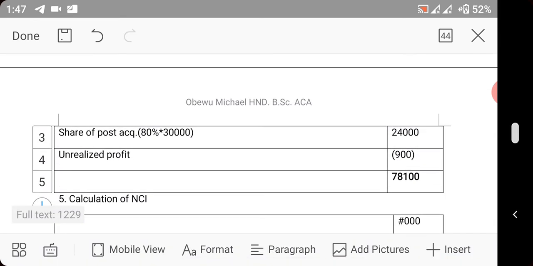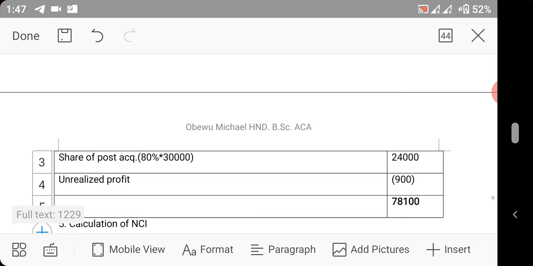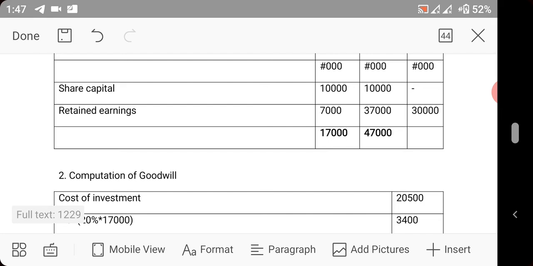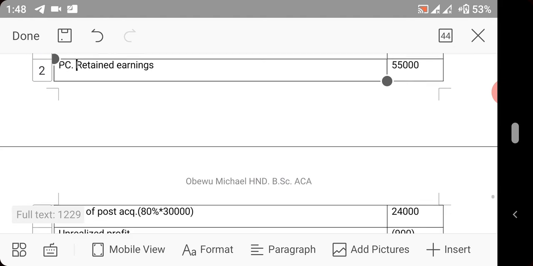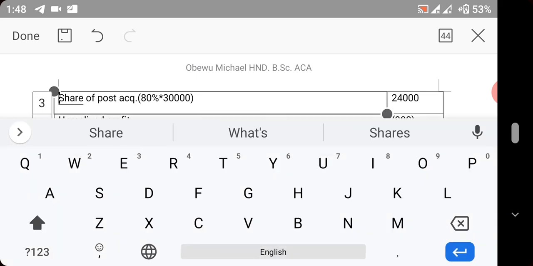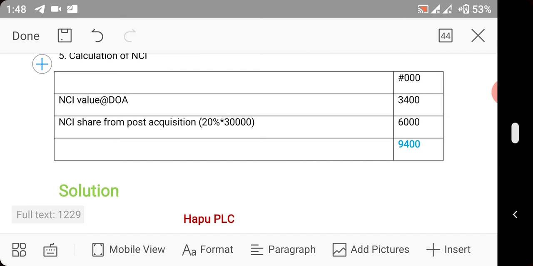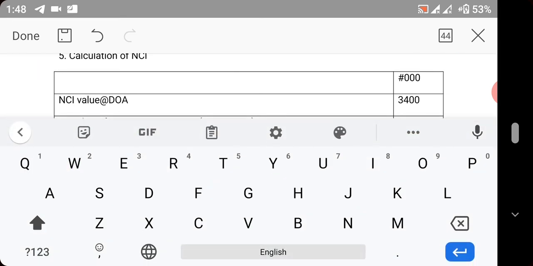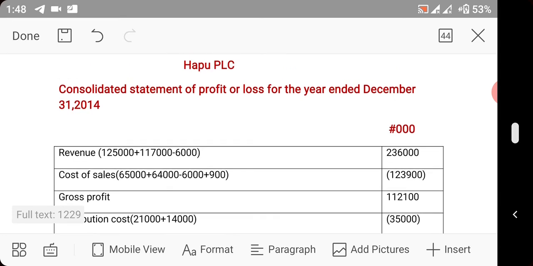We now bring in share of post-acquisition retained earnings. So the post-acquisition retained earning, which we got here, is 30,000. So parent company will take 80% and NCI will take 20%. That is what we did here. So parent is taking 80%, which is 24,000. So you less the unrealized profit. Remember in the explanatory note, I said you deduct unrealized profits from the consolidated retained earnings. So we have this value, 78,100. So NCI is simple. NCI date of acquisition, then NCI will take their own percentage of post-acquisition retained earning. We have 6,000. That is how we have 9,400. So that is all. So we now consolidate.